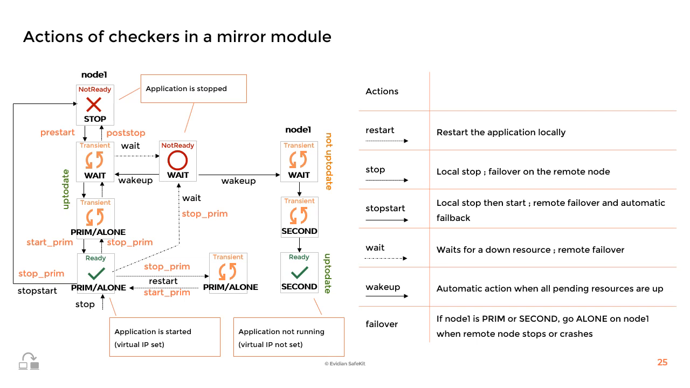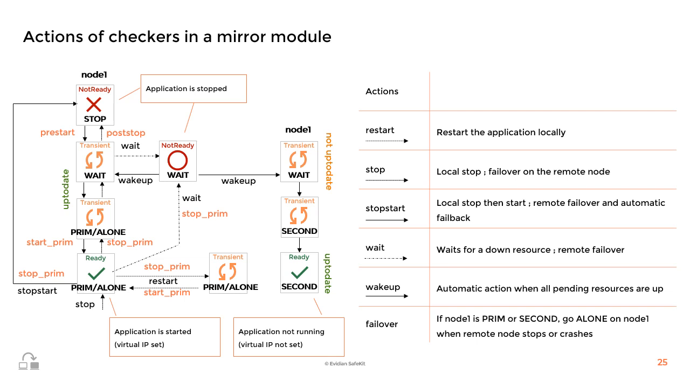Thirdly, a stop-start action is first a stop action, which will execute the stop prim script and deconfigure the virtual IP address, followed by a start action. There are two scenarios in the start action. If the state of node 1 was alone before the stop-start action, the module will return to the alone green state on node 1 after setting the virtual IP and restarting the application in start prim.